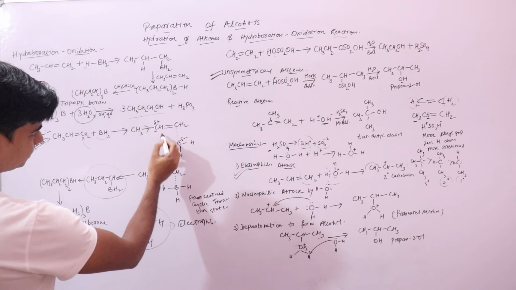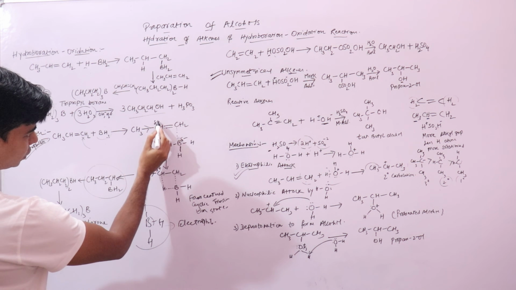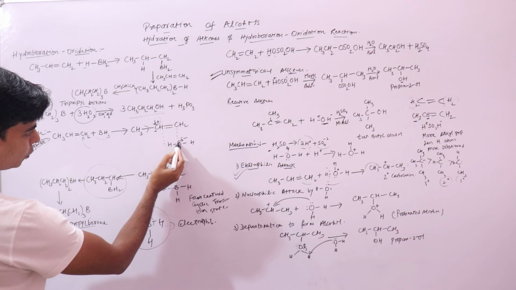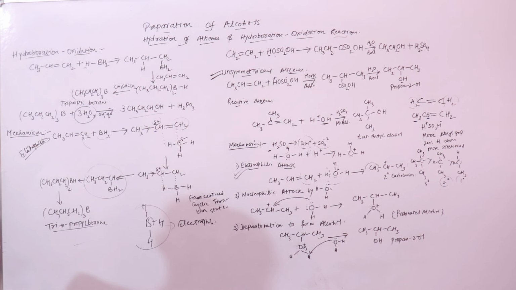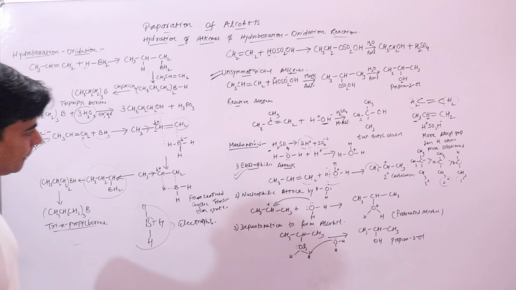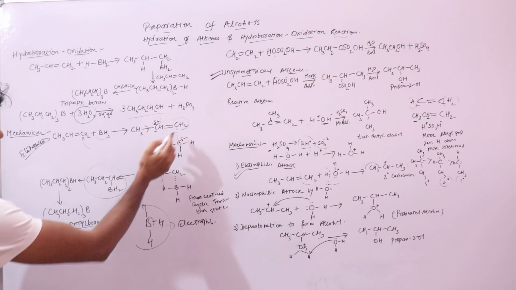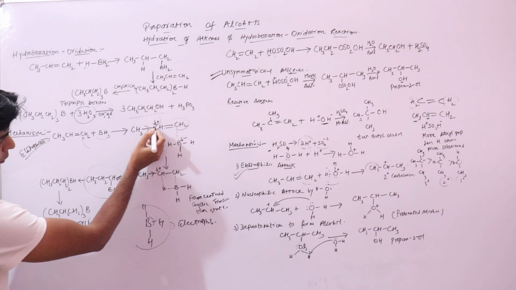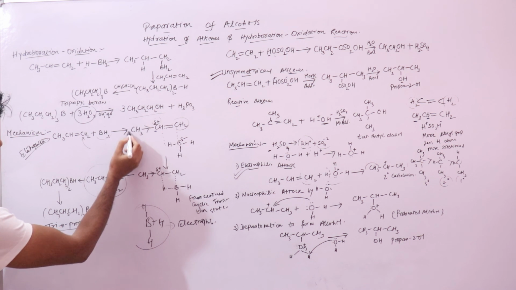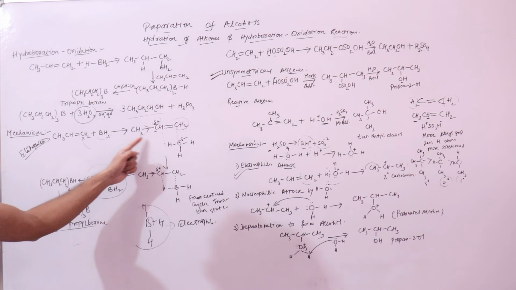A positive charge would be generated here, and this boron would be attached to the carbon atom that has more hydrogen atoms. This positive charge would be balanced by the electron releasing tendency of this methyl group.